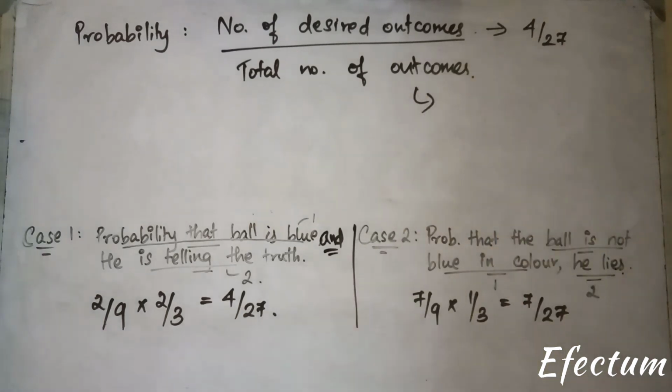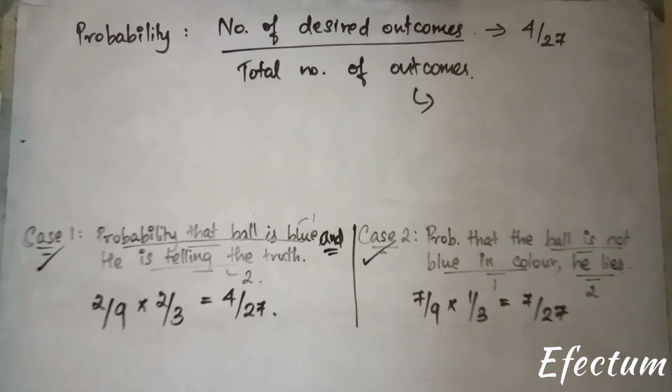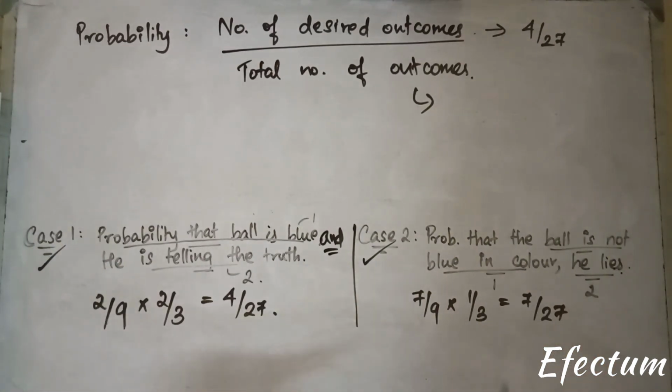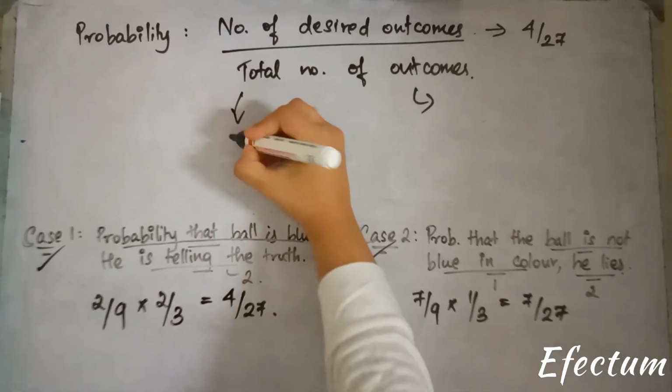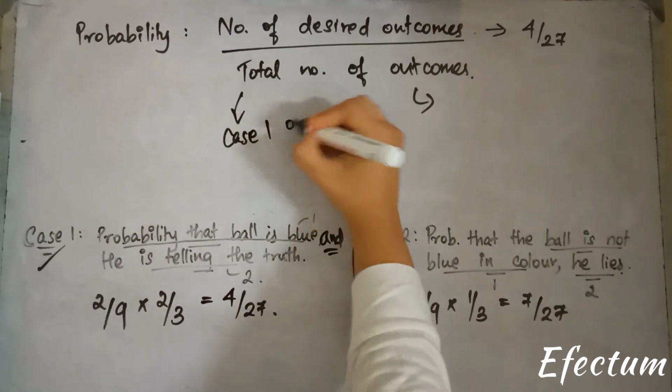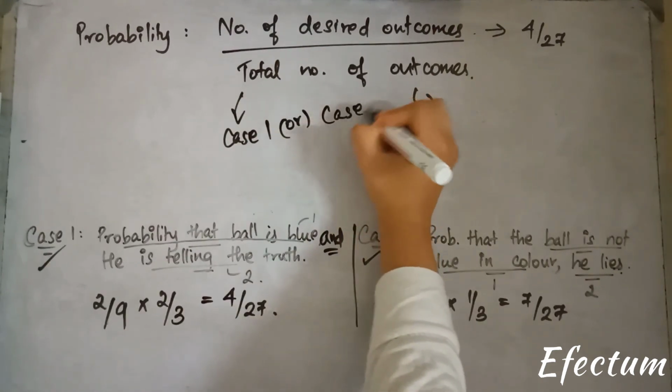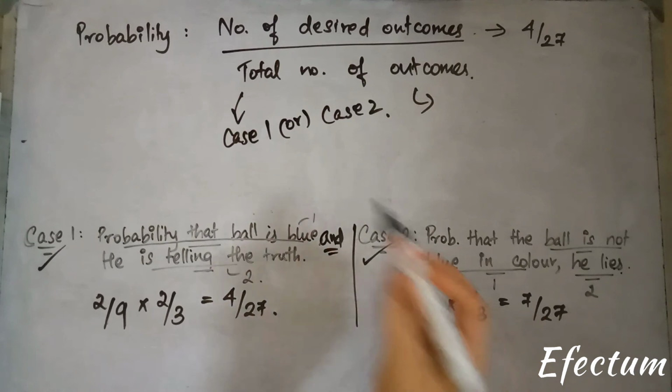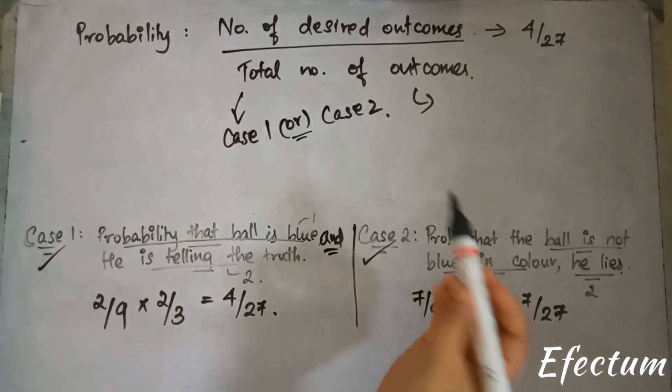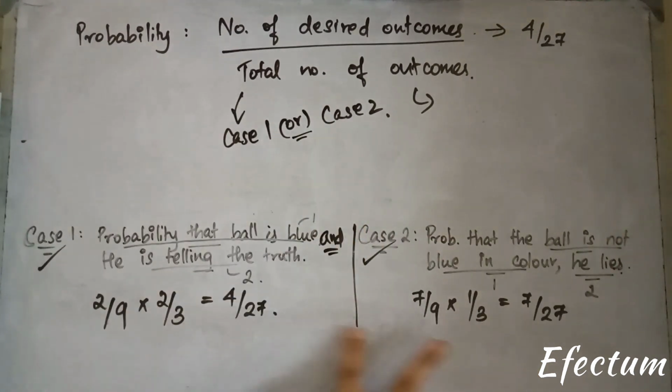What are the total number of outcomes? This is a possible outcome. This is also a possible outcome. So it will be the addition of both of these. Why? Because I could have case 1 or case 2. Either of these cases. We have or over here. So we'll have to add both of these probabilities.